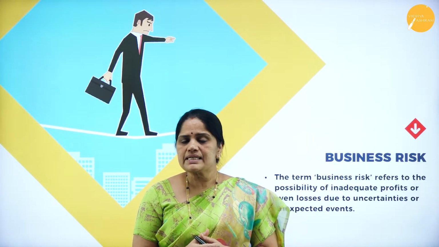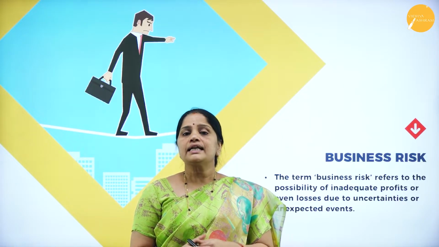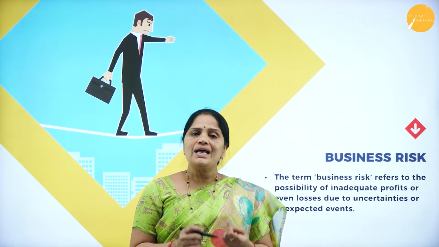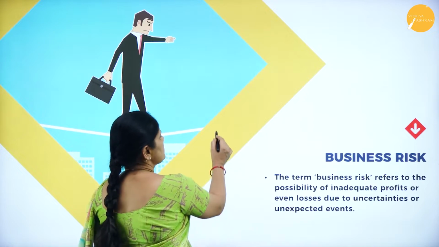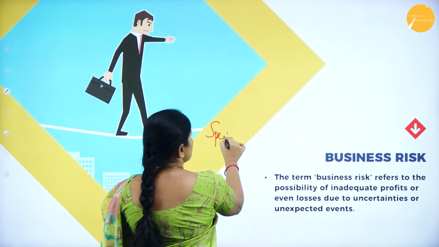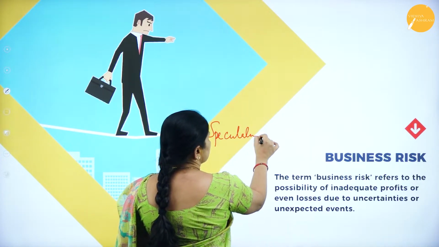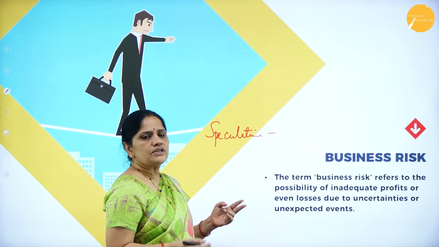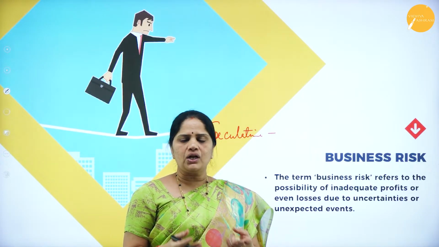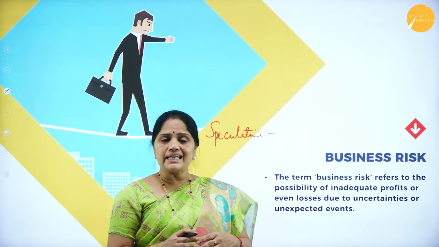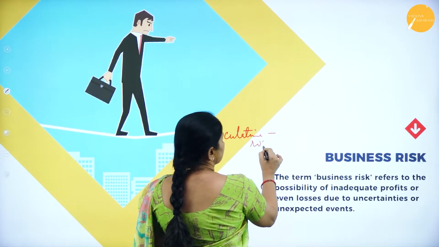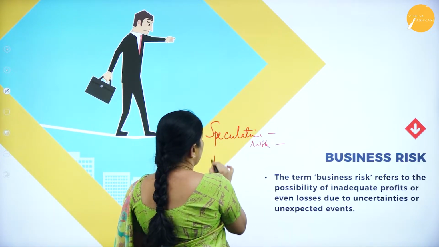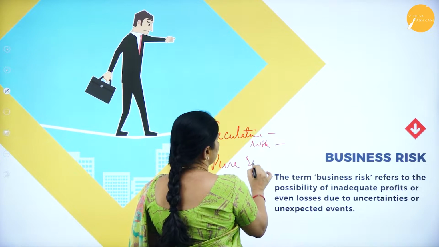Now, in this business risk, we should understand that there are two types of risk. One is speculative risk and one is pure risk. Now, what do we mean by speculative risk and what is pure risk? Speculative risk is that risk of the business, whether you are having a profit or a loss. That is relating to the business, so we call it the speculative risk. And the other type of risk is pure risk.